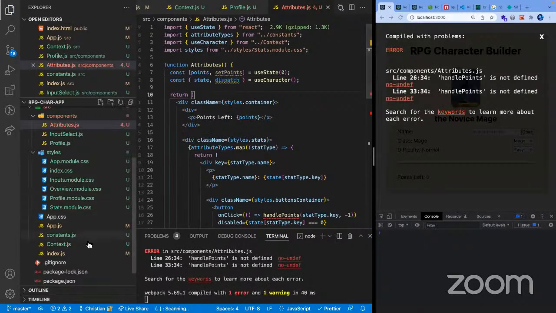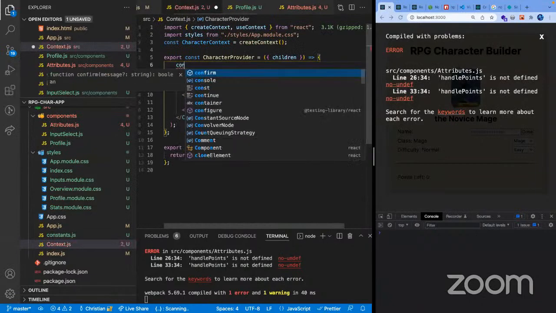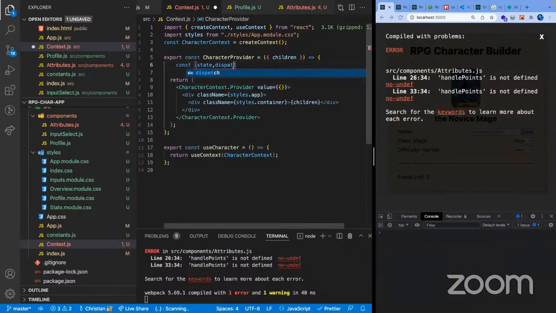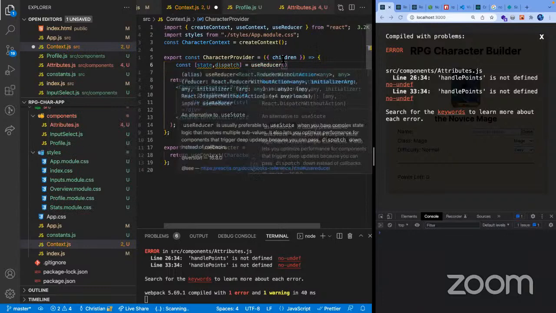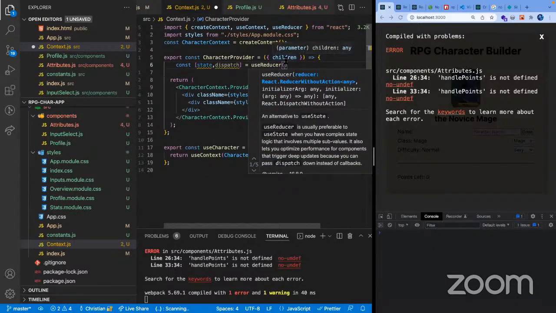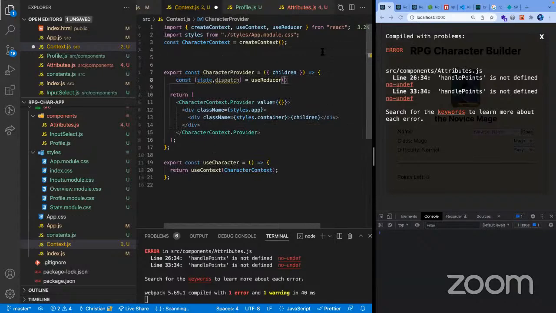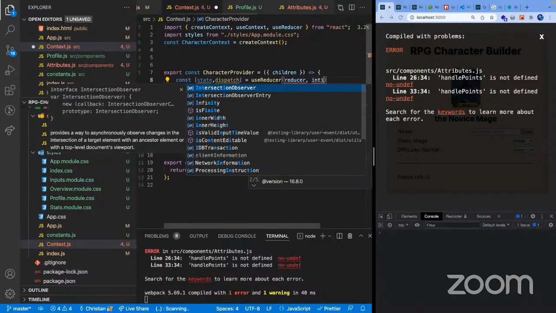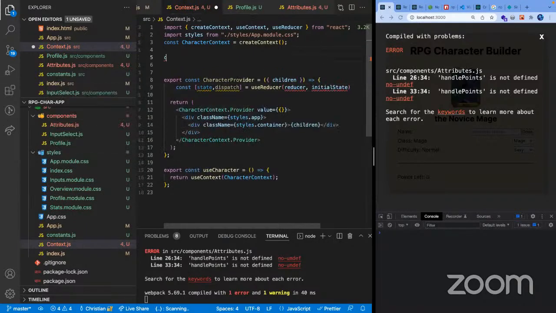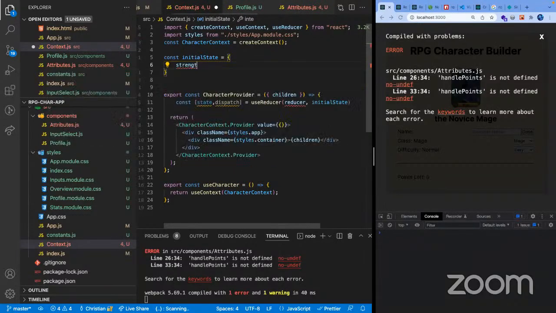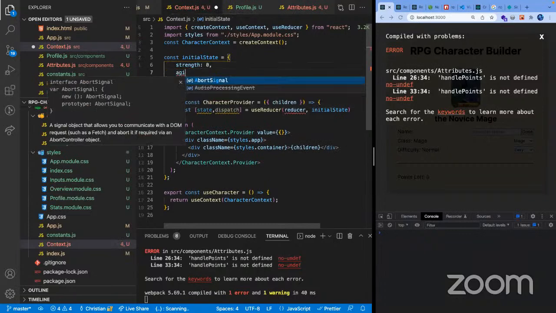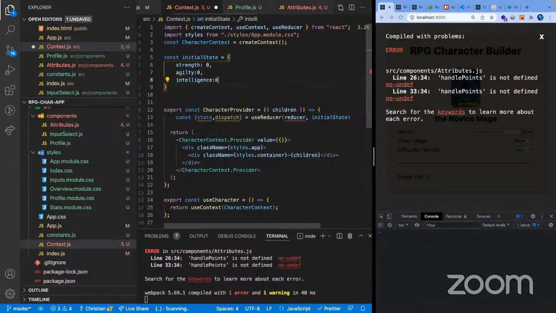Now, this thing does not exist yet. We're gonna create it from here. We're gonna say state and dispatch. And this one would be coming from a use reducer hook. So I'm introducing another hook here by React, and it's called use reducer. Then inside here, we're gonna pass here the reducer function and also our initial state. So let's say our initial state would be our attributes, right? So we have our strength be 0, and agility of 0, and intelligence of 0 for now.